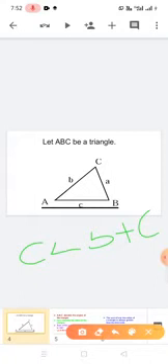If you take any two sides and add them, the remaining side is less.